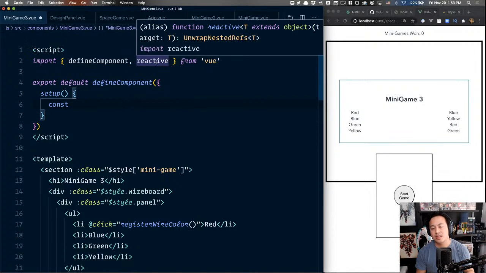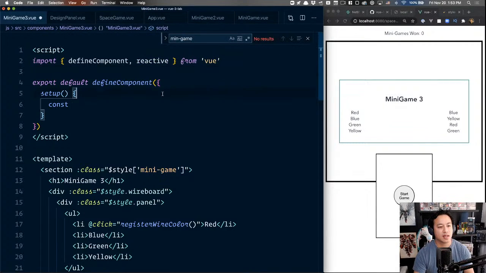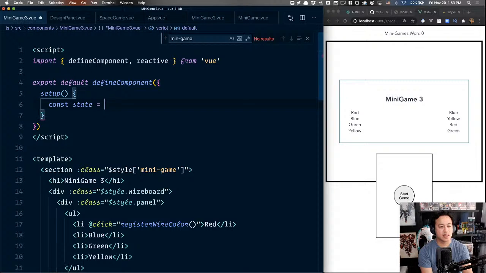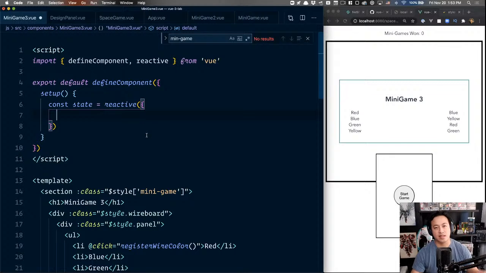Between ref and reactive, especially if you come from Vue 2, and honestly, even if you don't, I think reactive is going to be easier for people overall. I just recommend using reactive over ref, and so I'll talk it through. I usually like to declare my state as a reactive object. So again, this is similar to the data object we normally track in Vue.